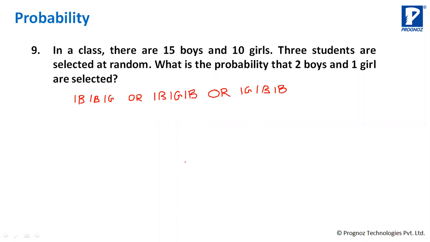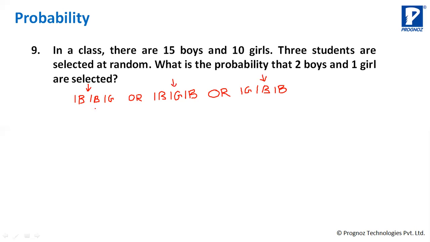So these are the three possibilities of selection. So this is probability 1, this is probability 2, this is probability 3. So either it can be this, or this, or this. In possible selections में we have to find the probability. So total probability of this or this or this.